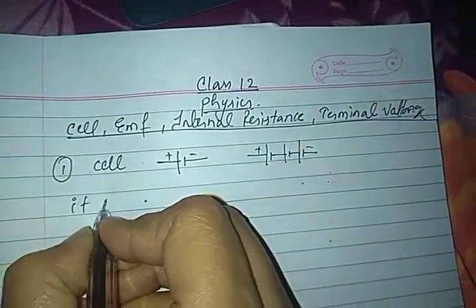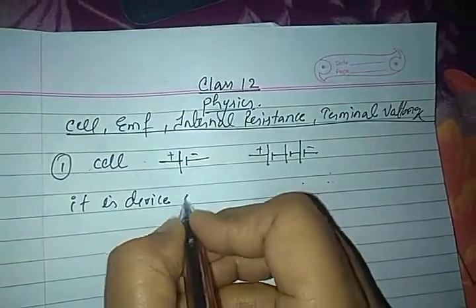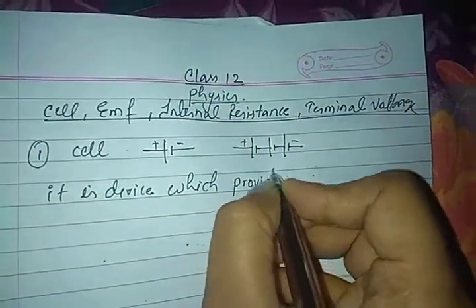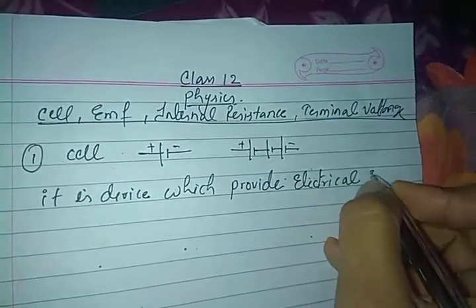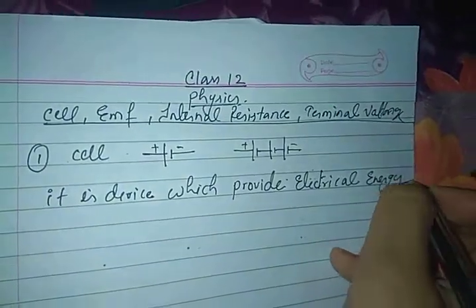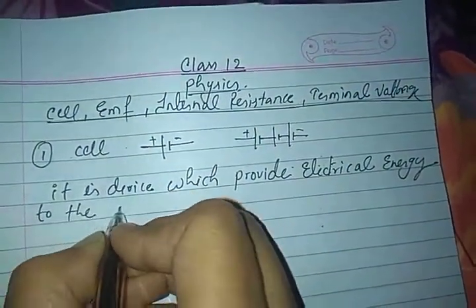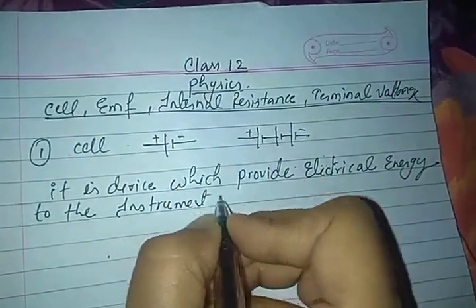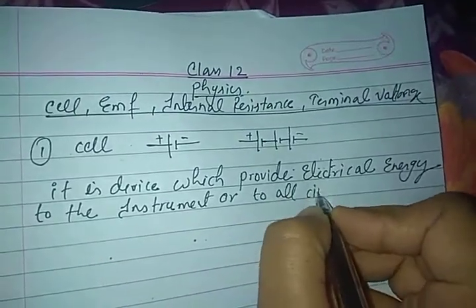So what is a cell? It is a device which provides electrical energy to the instrument or to all circuit elements.